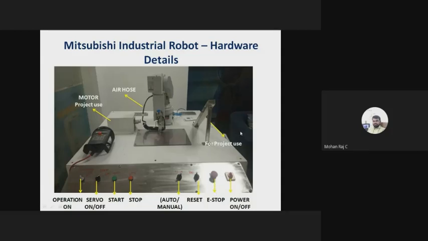There are two e-stop push buttons available. One is on the teaching pendant, another is on the panel, right? And one more thing is the power on/off, to turn on and turn off the power. So that is the hardware part of the robotic arm.